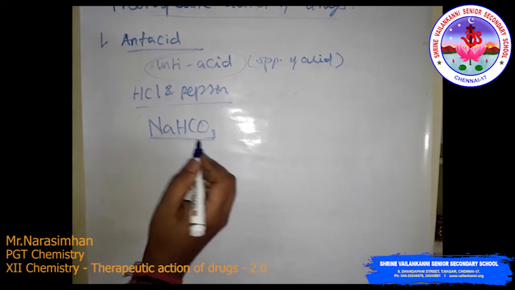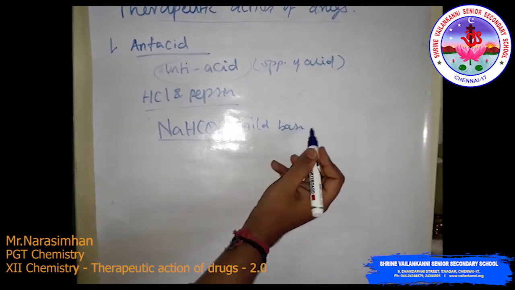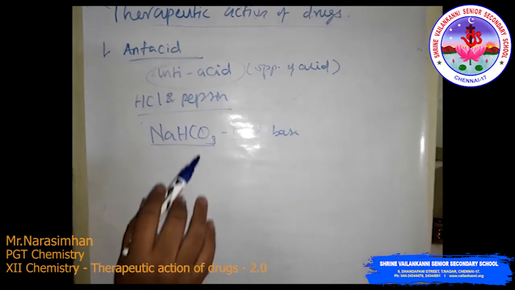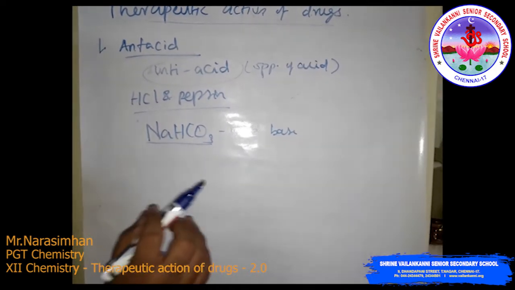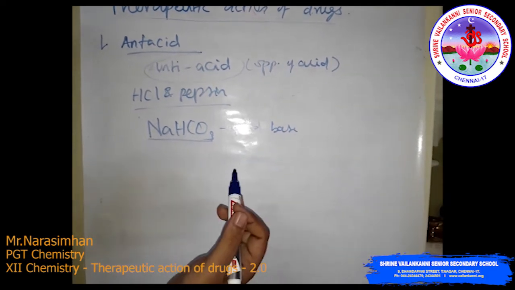It is a mild base, and it gives relief only for a short time.